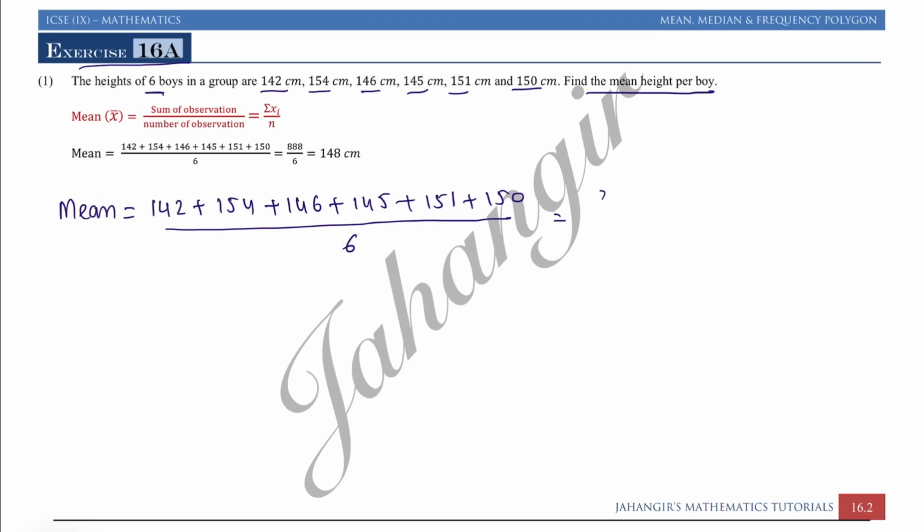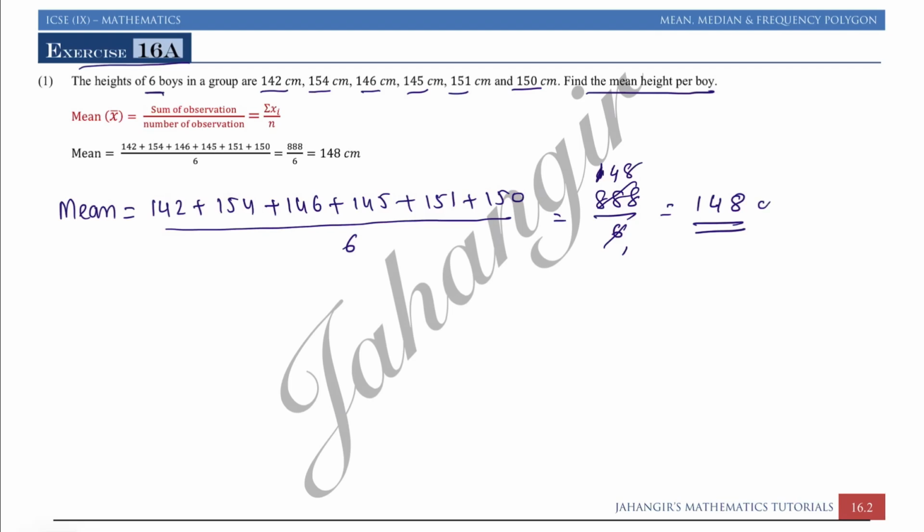Addition I had already done, it's 888 upon 6. You can just add and check whether the total is correct or not. There may be some mistakes, but I tried, there should not be any mistake. Dividing it: 6 1s are 6, 28, 6 4s are 24, 48, 6 8s are 48.